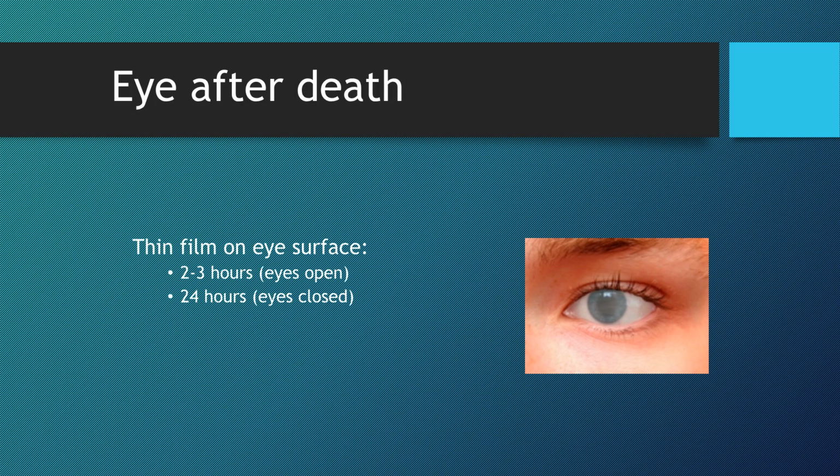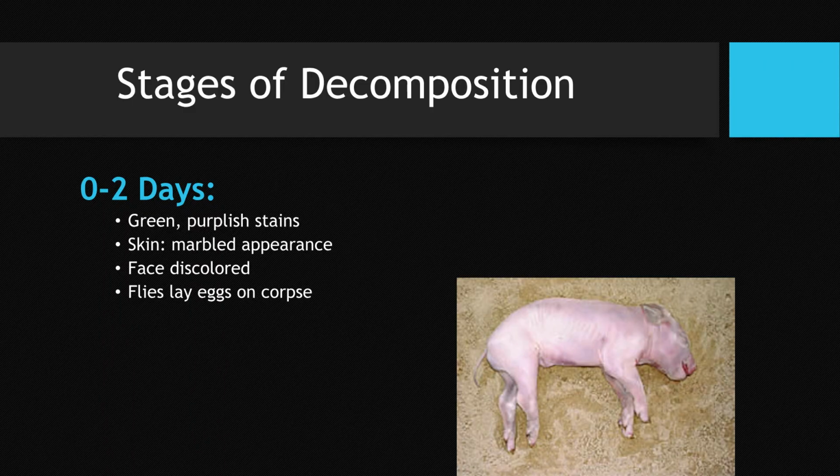The stages of decomposition provide another way to estimate the time of death. From 0 to 2 days, the body shows green and purplish stains, marbled skin, discolored face, and flies start laying eggs. At 4 days of decomposition, the skin blisters and the abdomen swells due to carbon dioxide gas released by bacteria. Maggots will also be present on the corpse.